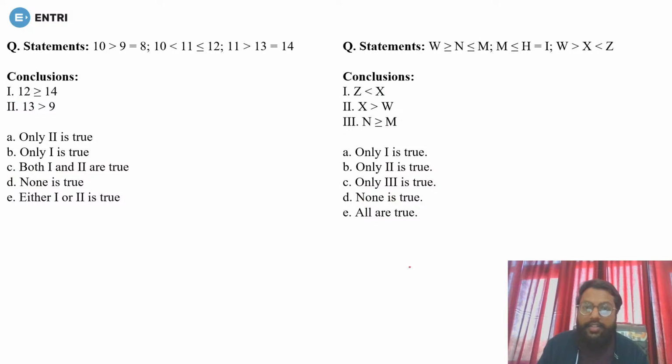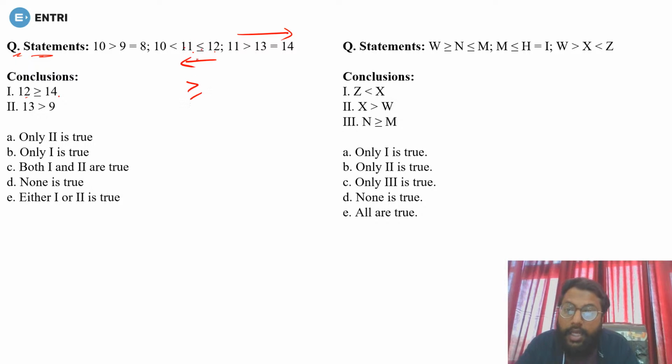Okay, so now let's see the next question. The 2 questions are based on inequality. First, the statement we have in 3 parts. First conclusion is 12 to 14. So now we have to reach from 12 to 14. You have to go from 12 to 11 and 11 to 14. So when you are going from 12 to 11 in backward direction, this less than equals to becomes greater than equals to, and when you are going from 11 to 14, greater than equals to. So you must have greater, there is greater equals, so this is wrong.